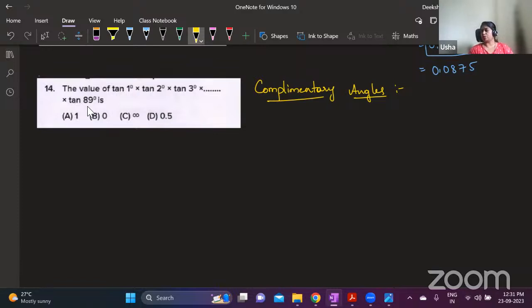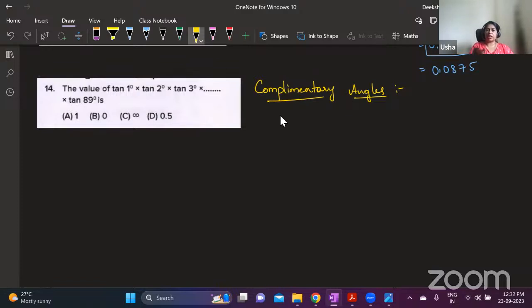In case you see infinity, no, it is not infinity. I think it is 1. I have not yet solved this. So this is a guess you can take in case you do not have time or you're not sure how to solve this. If you have all products, then mark the answer as 1. Answer is going to be 1 or -1 only. You mark it as 1. If it is all sum, most of the times the answer is 0, so you can mark it as 0. Anyway, we'll discuss complementary angles.